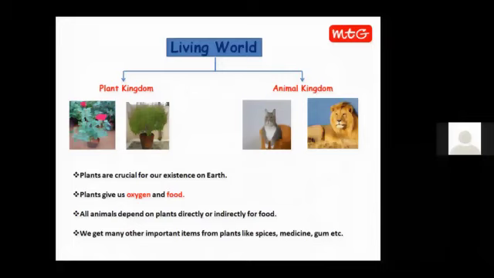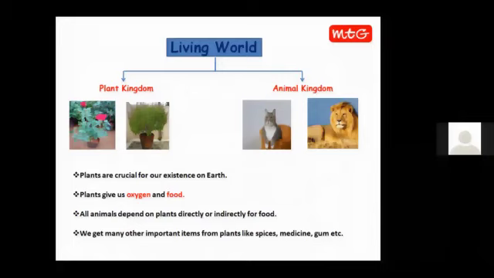Now, what else does an animal require to stay alive? It requires oxygen. It requires water. We all need oxygen, food, and water to stay alive, right? So plants not only give us food to eat, in fact, they also give us oxygen.